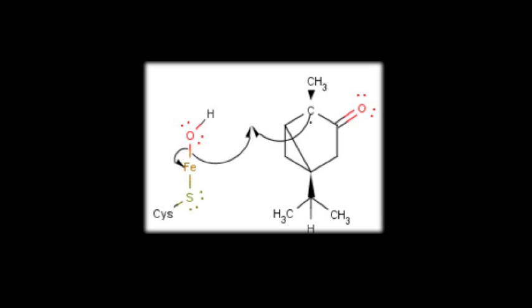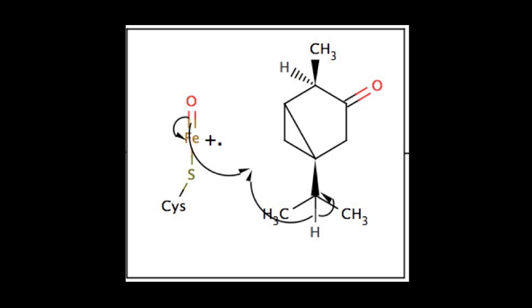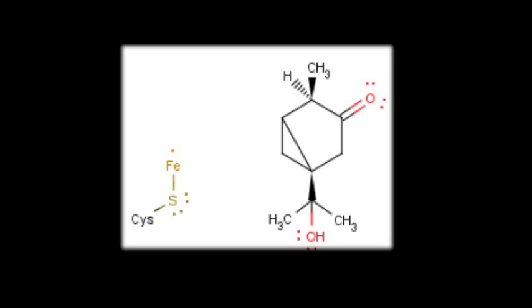The radical then attacks the iron-oxygen bond, causing homolytic cleavage. Homolytic cleavage entails the breaking of a single bond in which one electron remains on each of the atoms. This further reduces the iron and creates a new carbon hydroxy bond product. The formation of 7-hydroxy-alpha-thujone is very similar to the mechanism forming 4-hydroxy-alpha-thujone. The mechanism begins with the same homolytic cleavage of the iron-oxygen and carbon-hydrogen bonds. The radical attacks the iron-oxygen bond, causing a new carbon-hydroxy bond to form, and the iron becomes reduced. This leads to the final